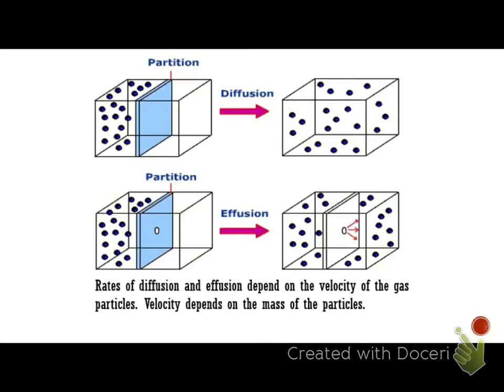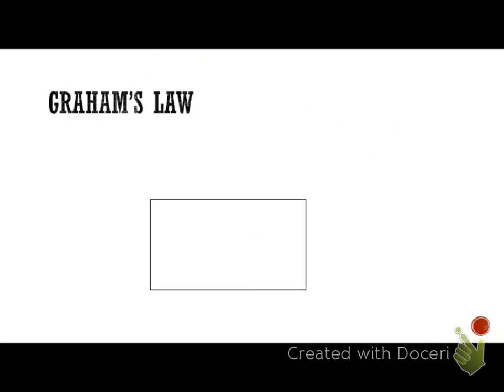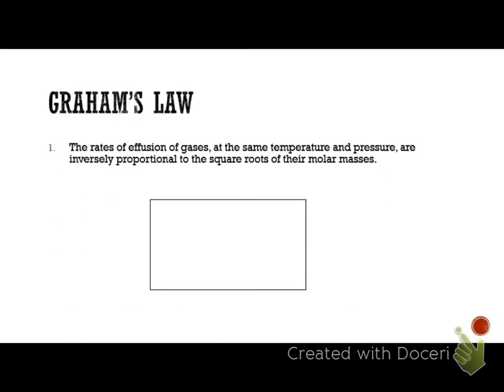The rates of diffusion and effusion depend on the velocity of the particles and the mass. It makes complete and perfect sense that lighter mass particles will effuse or diffuse faster. Which brings us to Graham's law. It states that the rate of effusion of gases at the same temperature and pressure are inversely proportional to the square roots of their molar masses.